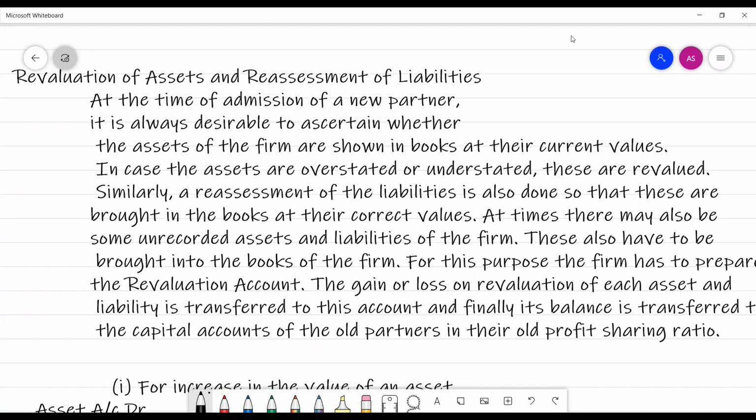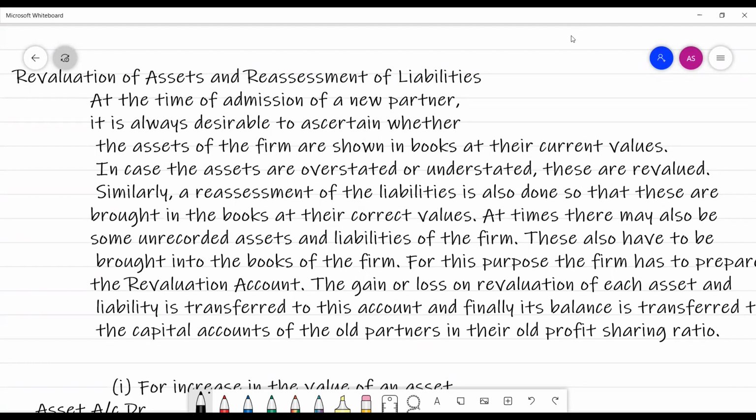This is done because with the passage of time, the value of certain assets might have increased and the value of some other assets may have decreased. Thus, the actual value of various assets and liabilities may be different from the values shown in the balance sheet. So it is compulsory for us to show the exact value.